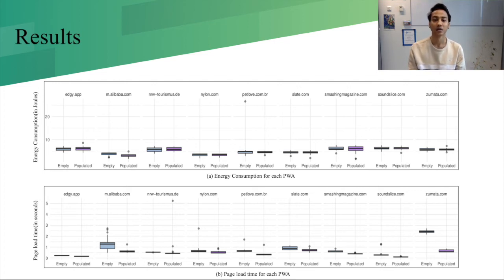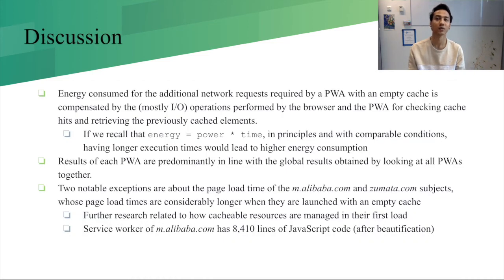And these have considerably higher load times than with empty cache, and we believe that this is related to how the cacheable resources are handled in their first load, or it could also be a result of the service worker of Alibaba having more than 8,000 lines of JavaScript code even after beautification, which highlights the fact that it could actually be an advanced caching mechanism being used there.